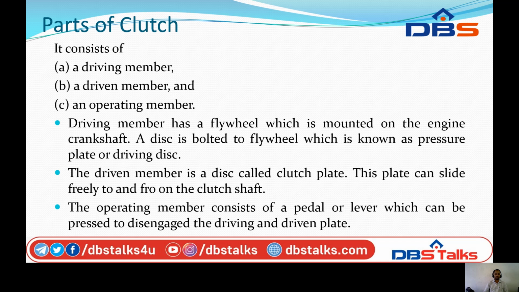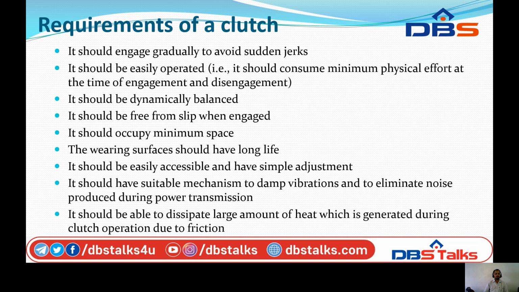This plate can slide freely to and fro on the clutch shaft, that is, while releasing or pressing the clutch. The operating member consists of a pedal or a lever which can be pressed to disengage the driving and the driven plate. Then what are the requirements of a clutch?